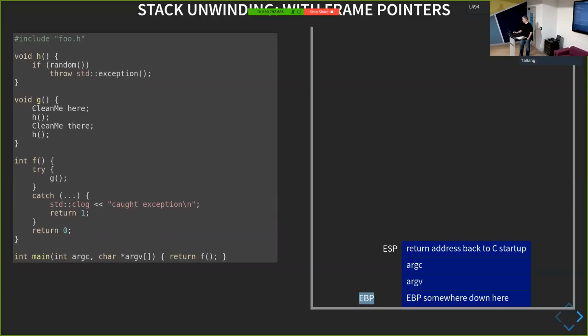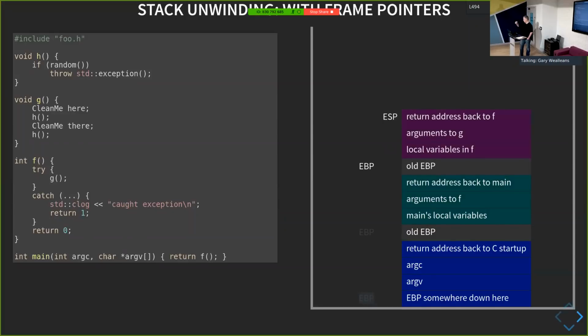It puts that copy onto the stack, and then points EBP at it. So you can see we've got EBP, old EBP, and then down here where EBP used to be. This continues on as we push arguments onto the stack. The stack pointer can move up and down within a function, but once we call into a new function, the EBP base pointer moves up. So now, at any particular function, we have a well-defined point to say this is our stack frame.